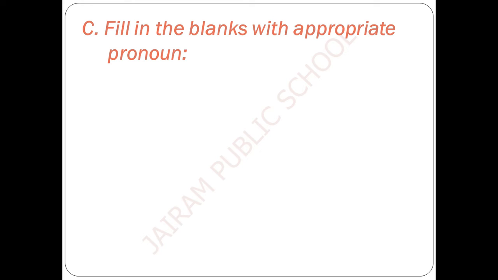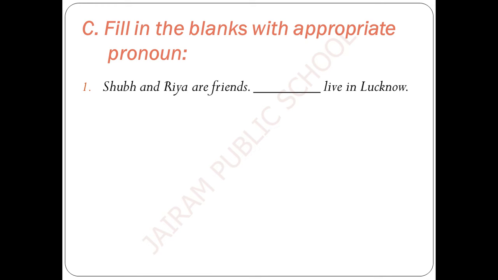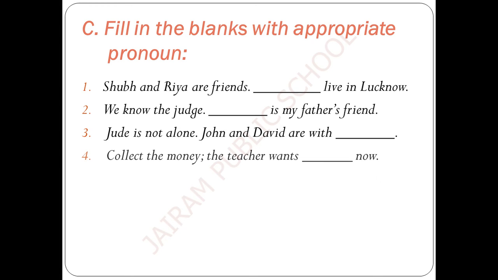I hope now you are able to do things with the pronoun. Let's go to the next Roman. Now let us fill the blanks with the appropriate pronoun. Shab and Ria are friends. Dash live in Lucknow. Here two persons were given in the first sentence, Shab and Ria. So here what pronoun has to be used? They live in Lucknow. Now let's see the questions and then we can go for our answers.